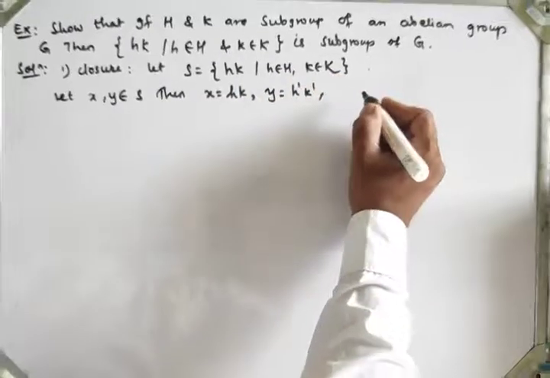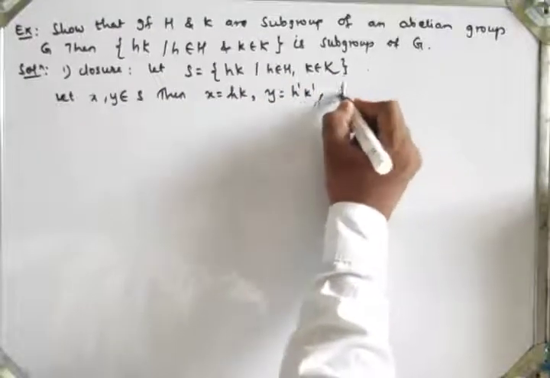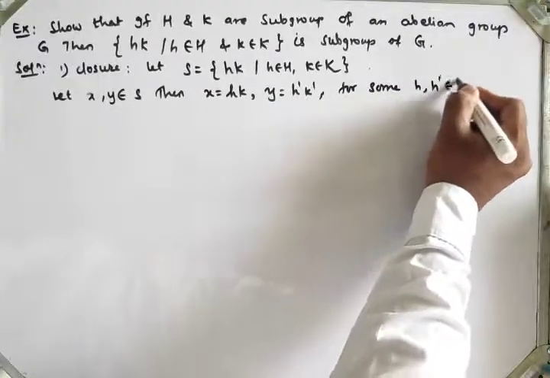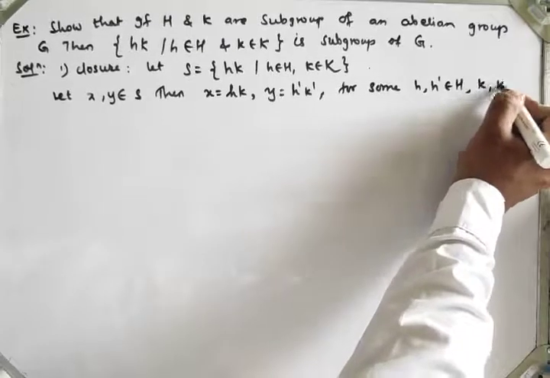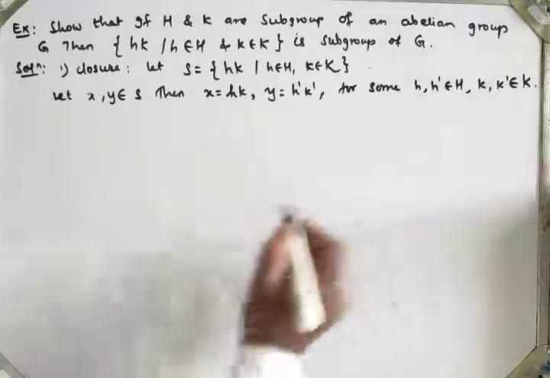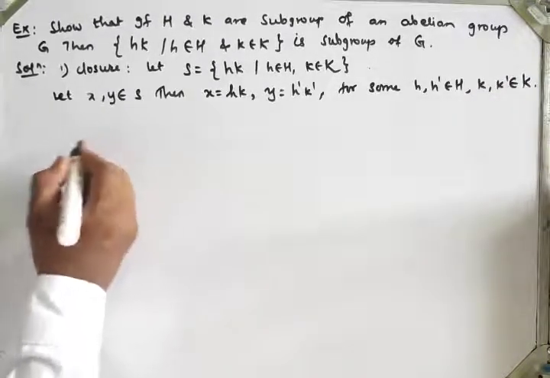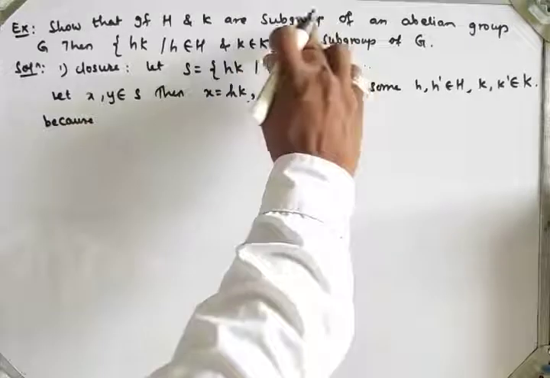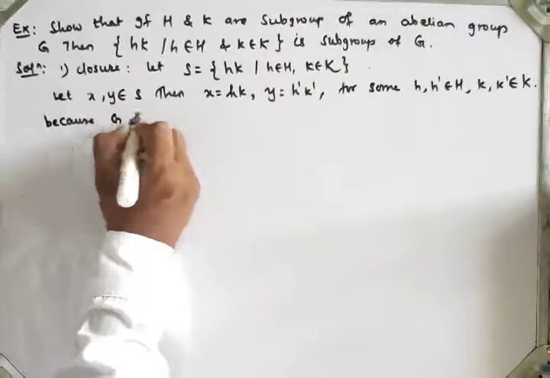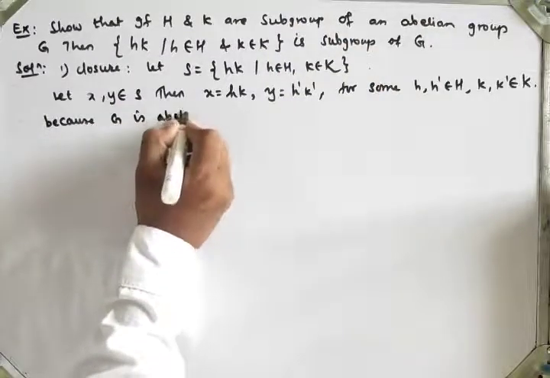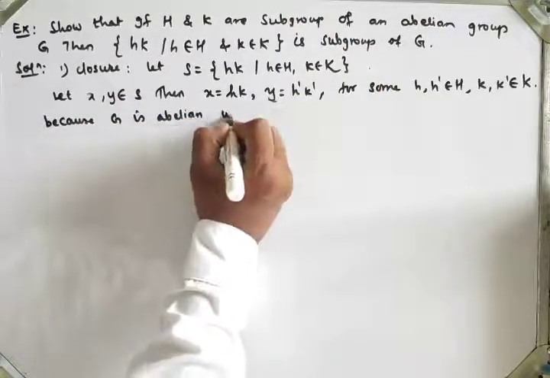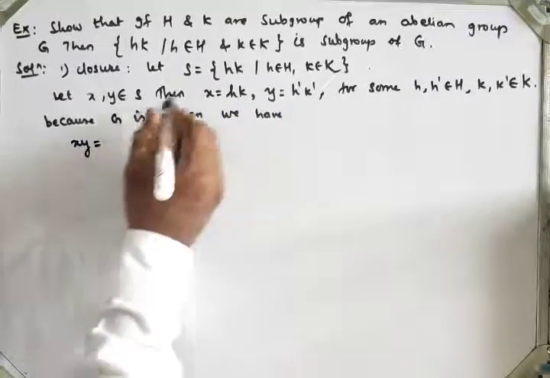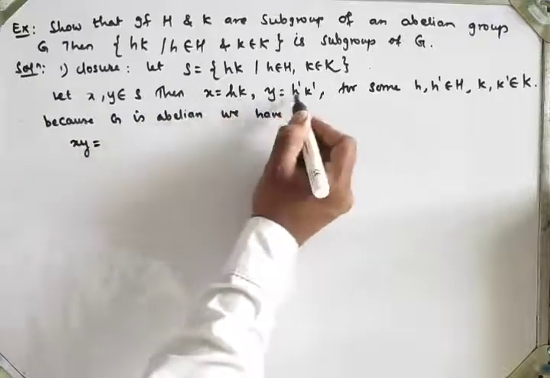So for some h, h dash belonging to H, and k, k dash belonging to K. Now, G is abelian, so we have x into y, where x is hk and y is h dash k dash.